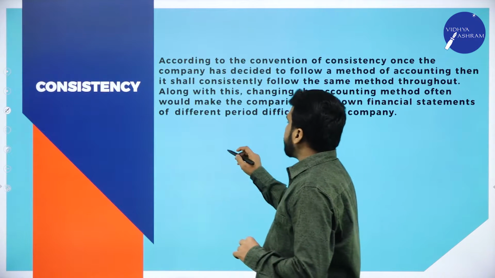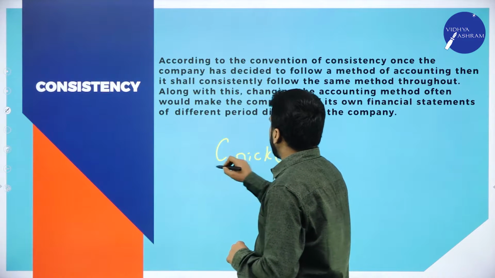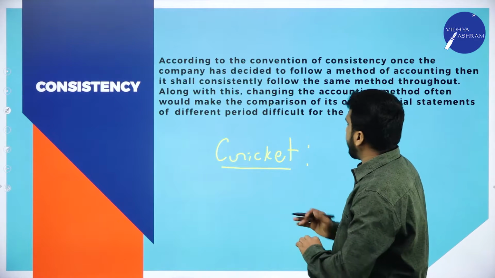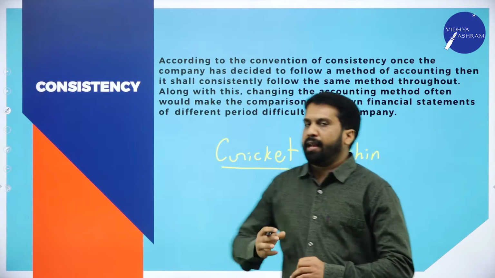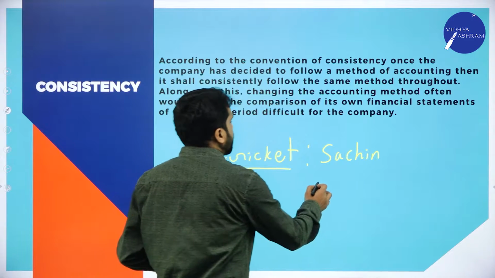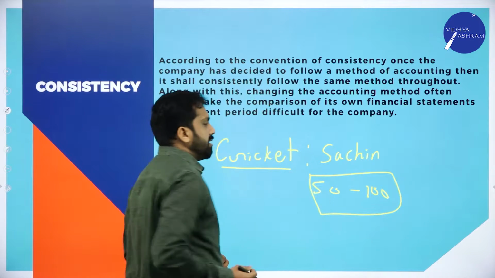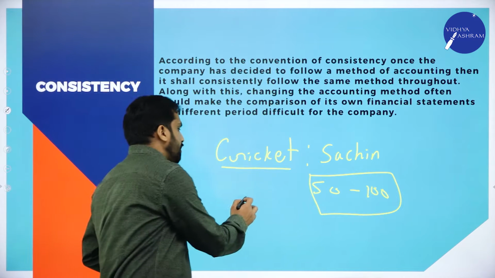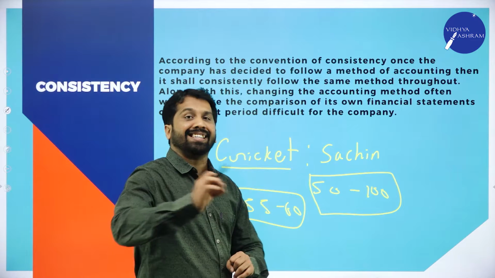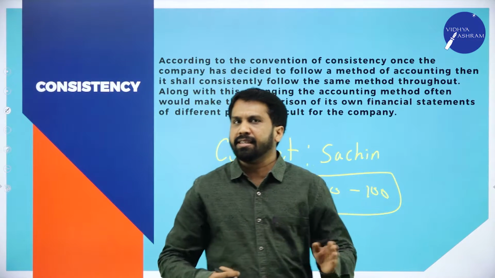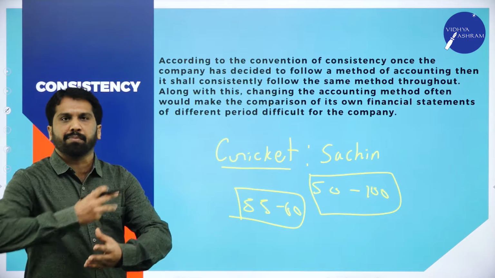Now, in case of cricket. So in cricket, for example, you take example of Sachin. Every match he scores 50 to 100. So his average is above 55 or 60. This we call it as consistency. Maintaining the same records. Or else some example you take of any bowler.